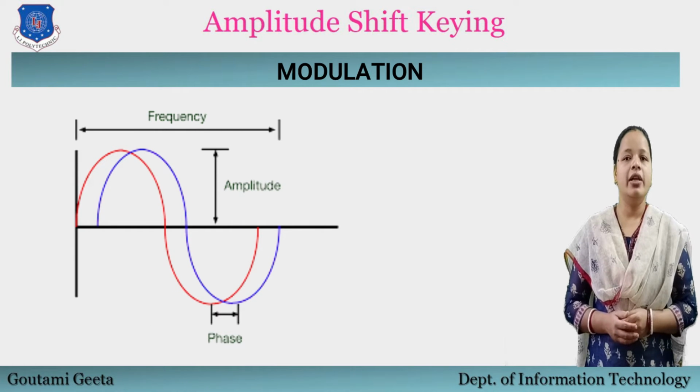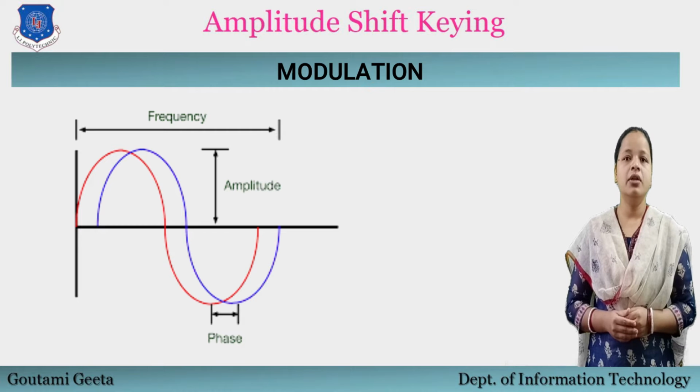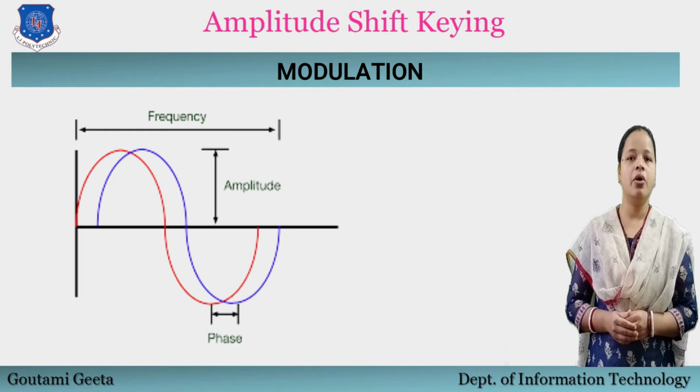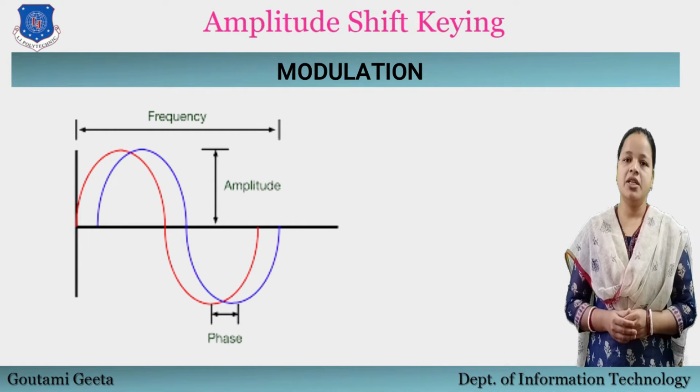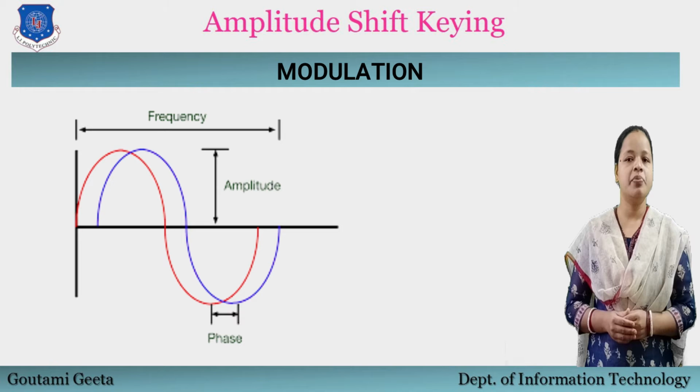Amplitude. It is the value of the signal at different instances of time. It is measured in volts. Frequency. It is the inverse of the time period, that is f is equal to 1 by T. The unit of frequency is hertz or cycles per second. Phase. It gives a measure of the relative position in time of two signals within a single period. It is represented by phi in degrees or radians.